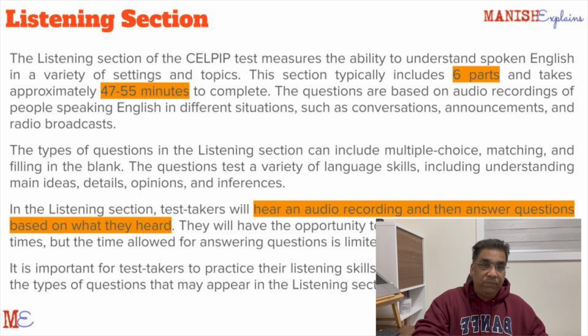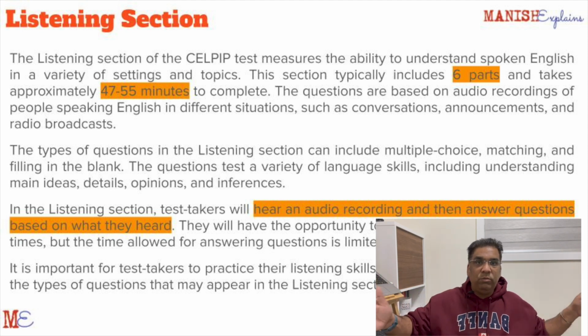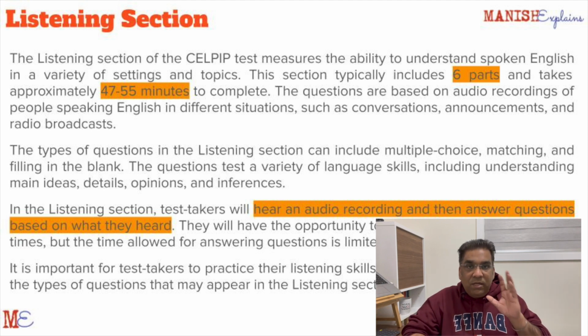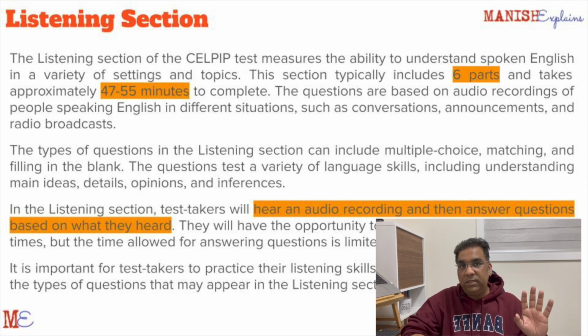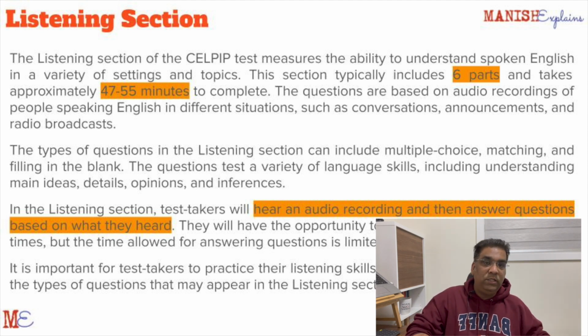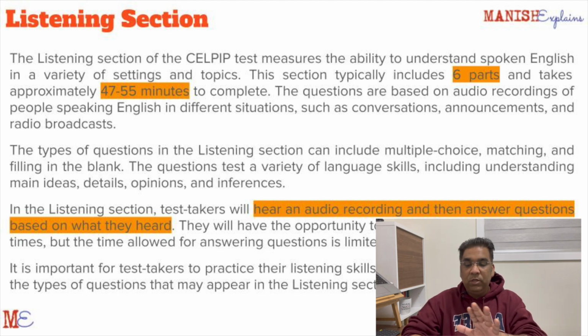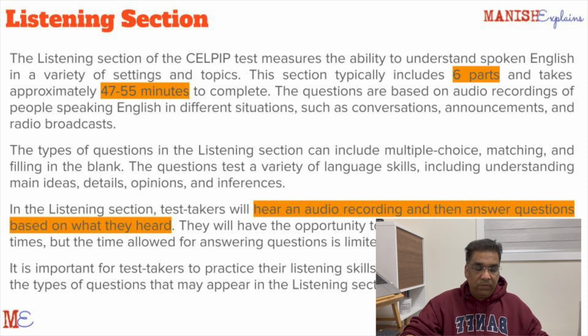The good part is that when you are doing the listening test, the 8 or 9 people in the room are also taking a listening test. So in general, this is a very quiet section. You will not have disturbances like somebody doing a speaking test while you are doing a listening test. It will not happen like that. So don't get anxious. You will have a quiet environment, a small booth where you will be sitting with a headset, a pen and paper. So the toughest part is concentration.